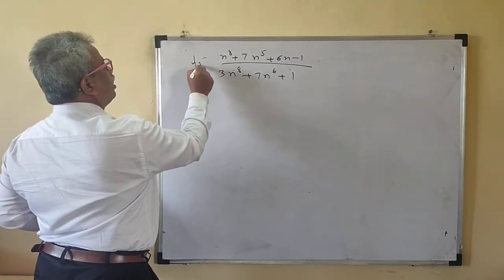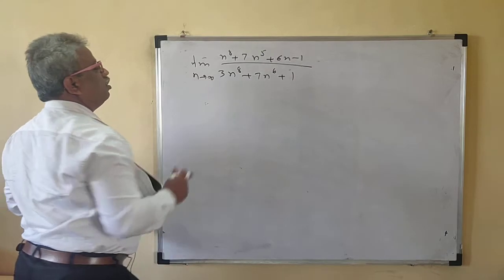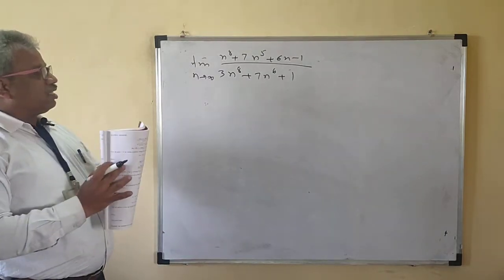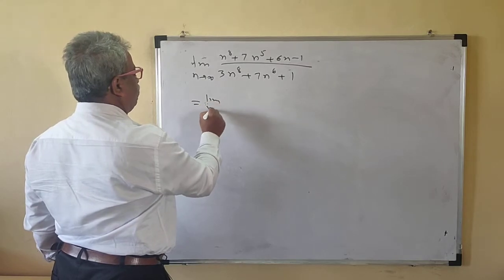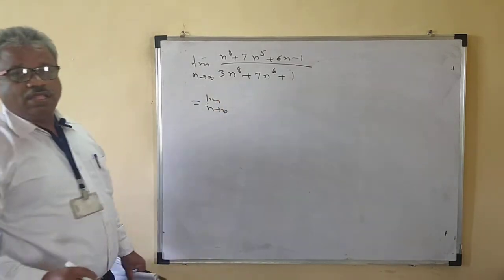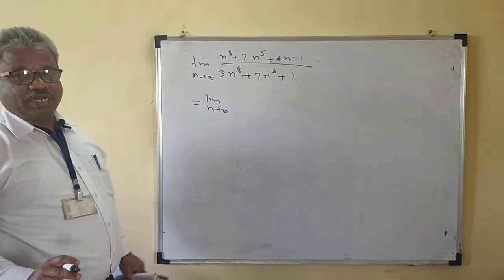Okay. So we'll find the limit as n tends to infinity. If the limit exists, then that sequence is convergent. Okay. So now this is the limit as n tends to infinity. Again, this is a polynomial. The degree of the numerator and denominator is the same.